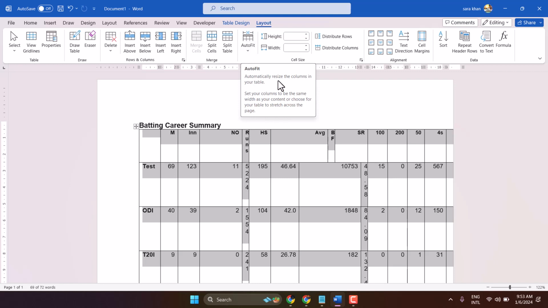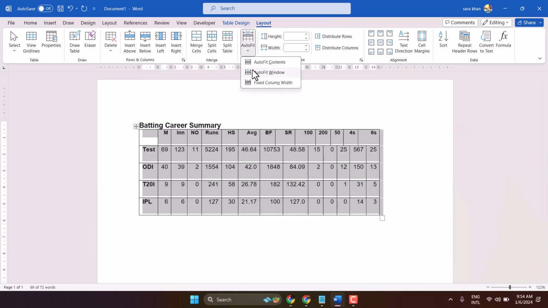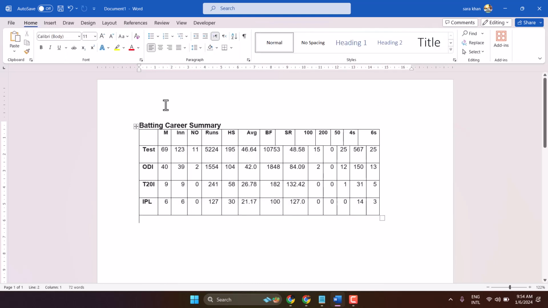Automatically resize the columns in your table. Set your columns to be the same width as your content, or choose for your table to stretch across the page. So you can select auto fit content. So we can see this table appears properly.